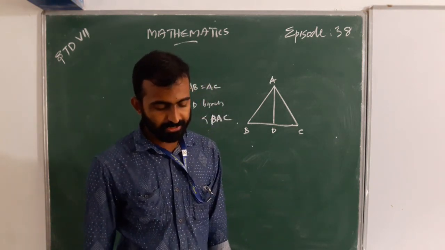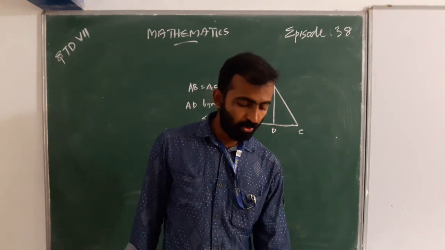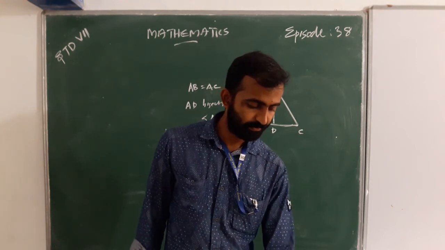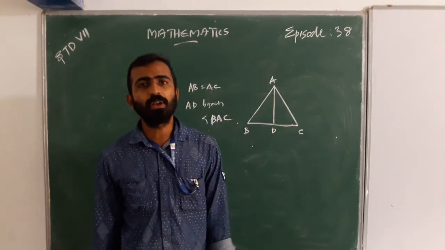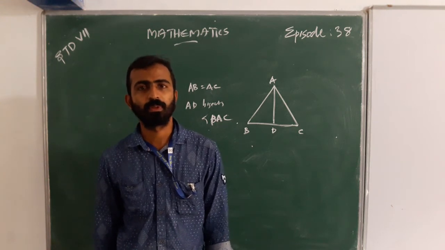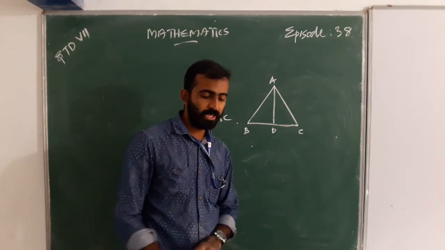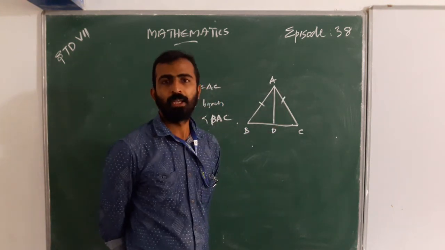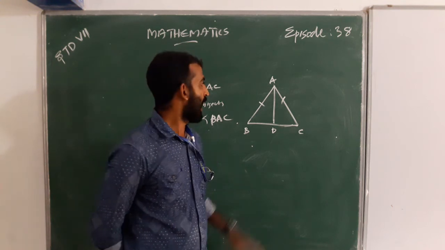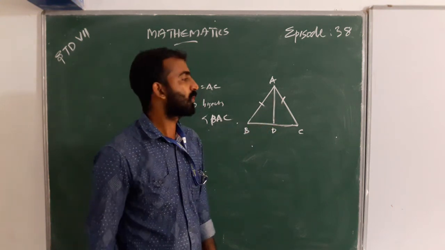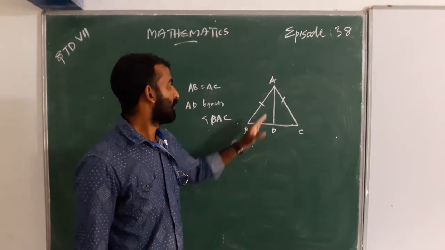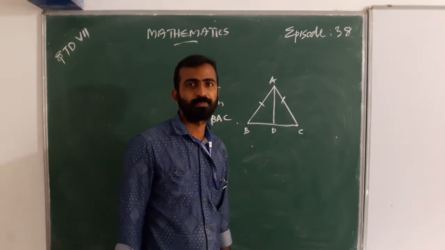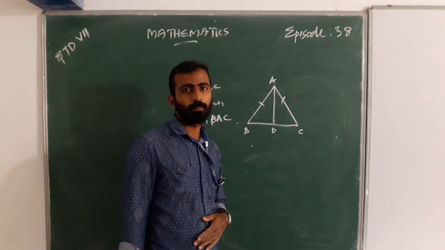First question, is triangle ADB congruent to triangle ADC? Can you say? This side is equal already according to the question, and AD is a common part.